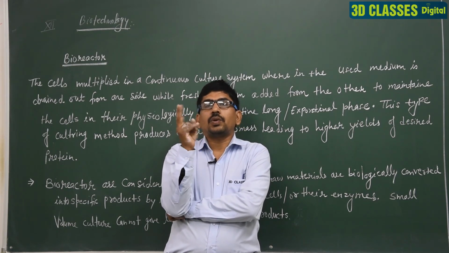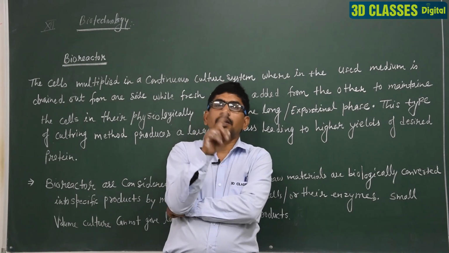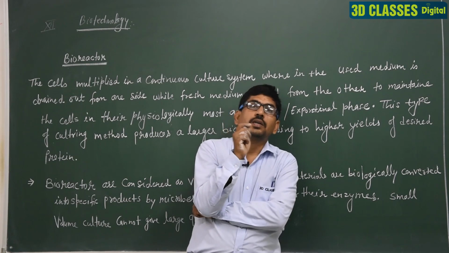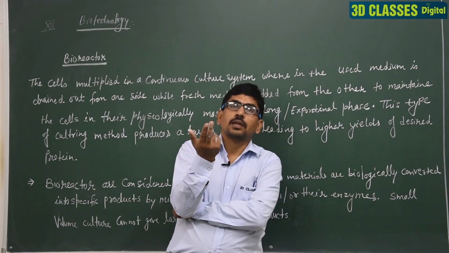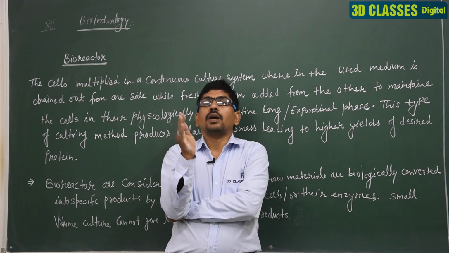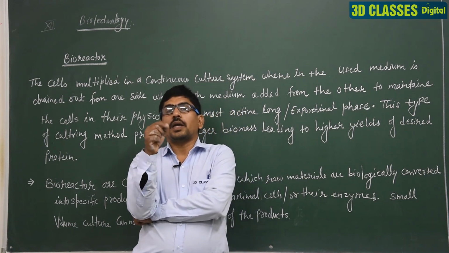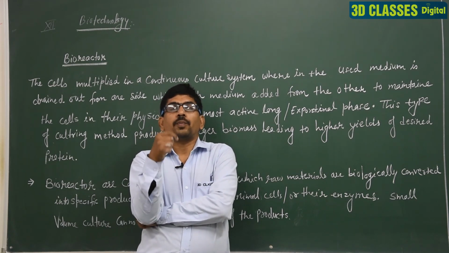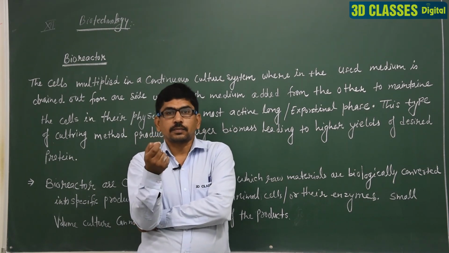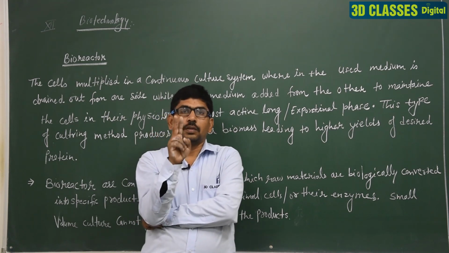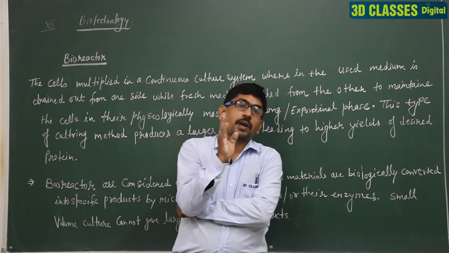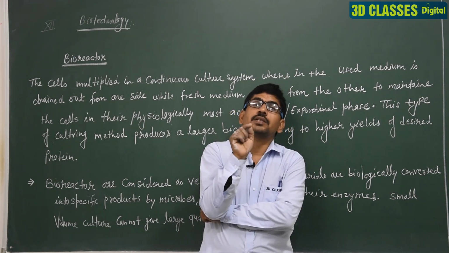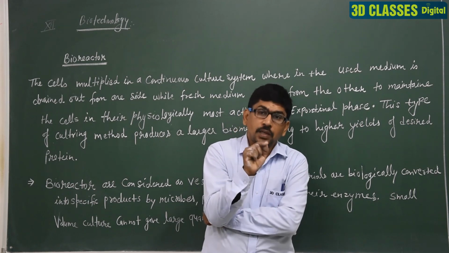Clear? So there are two ways. First way is genetic engineering, where we change the gene, and second is chemical engineering, where we utilize the culture medium improvement and we obtain their product. So there are two methods. Clear? There are two principles of biotechnology. First one is genetic engineering. When we change the gene, we manipulate the gene.